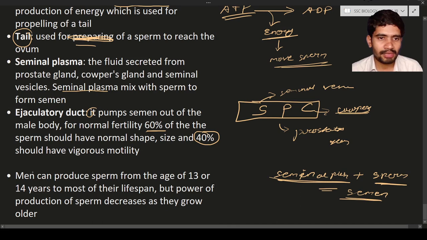So next, men can produce sperm from the age of 13 or 14 through most of their lifetime. Okay, let us consider from 13 years to the end of life. So they are going to produce spermatozoa. But the quality and also quantity of the spermatozoa is going to decrease as the person ages, or as the person grows older.